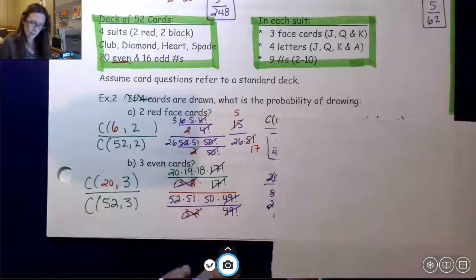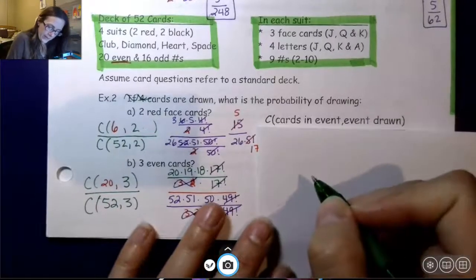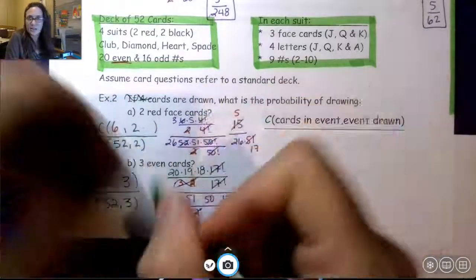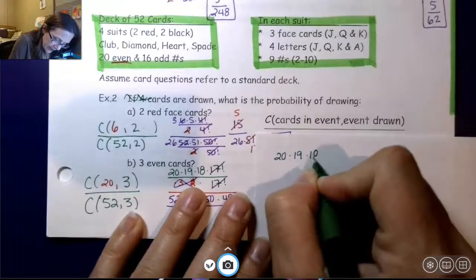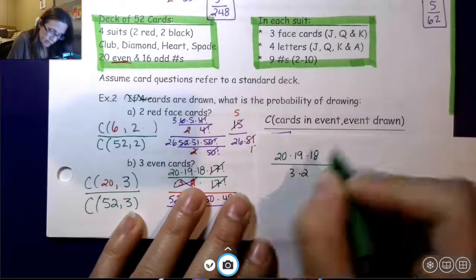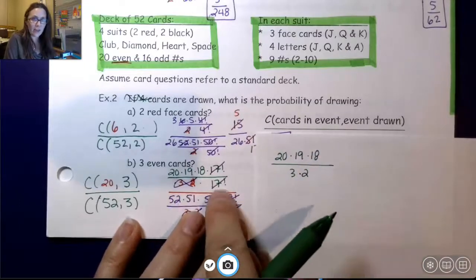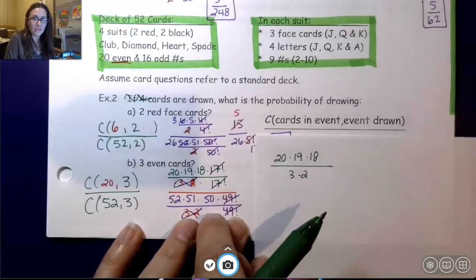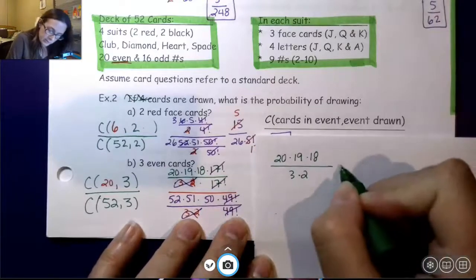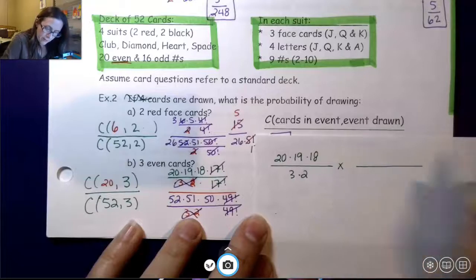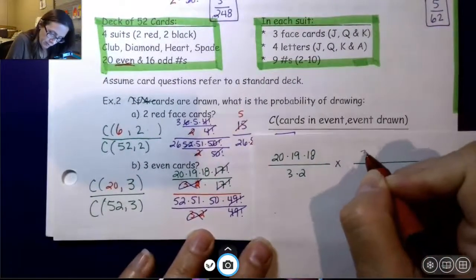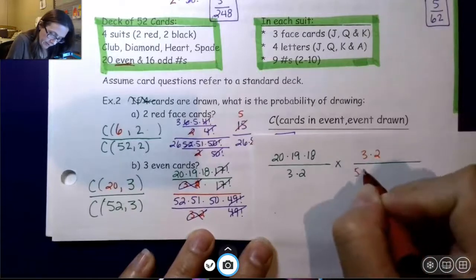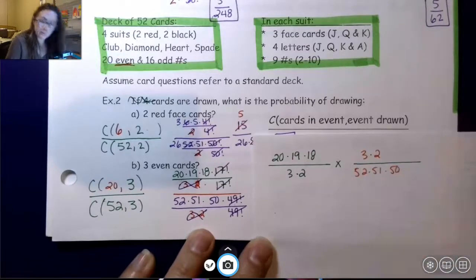Now, what's really neat about this, or what I want to point out, is I do a lot of the simplifying as I go, but every single time, if I have 20 times 19 times 18 over 3 times 2, if I have a fraction divided by another fraction, dividing 2 fractions means to multiply by the reciprocal. So I'm going to take this bottom one, flip it over, and put 3 times 2 up top, and then 52 times 51 times 50.